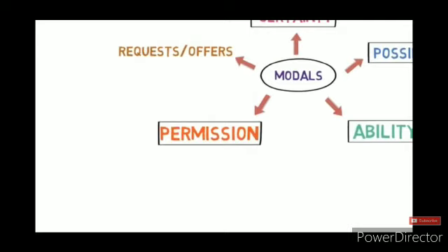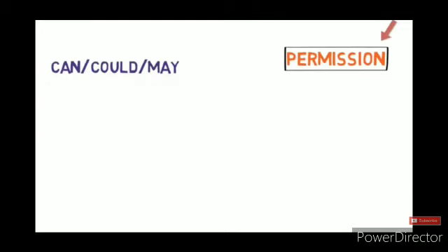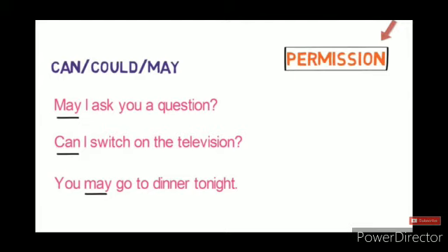Next is permission. We can use verbs such as can, could, may to ask for and give permission. Example, may I ask you a question? May is used in a polite manner to ask for permission. One more example, can I switch on the television? Here, can is used to ask for permission. One more example, you may go to dinner tonight. Here, may is used to give permission.